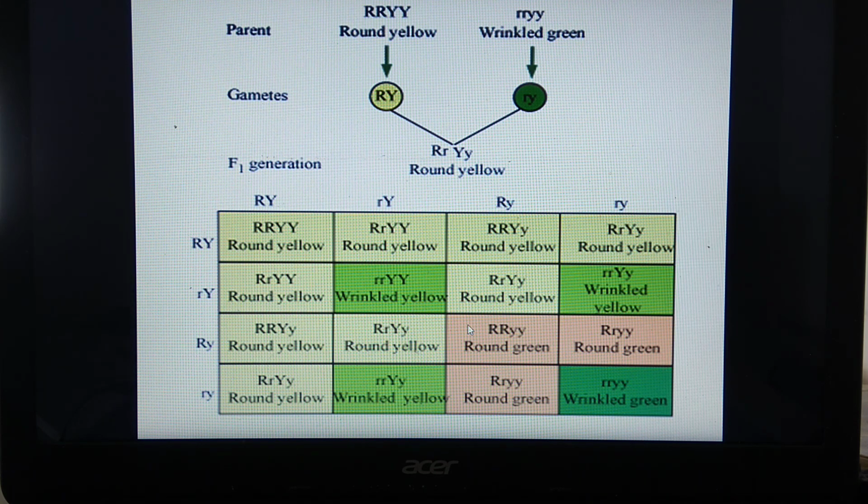Once again, the genotypic ratio is not mentioned in your book, and hence it is not important from the examination point of view. But you should just know that the genotypic ratio will be 1:2:2:4, 1:1:2, 1:2:1. So with this we come to the end of this complete topic, inheritance and variation. For any doubt you can ask me anytime.